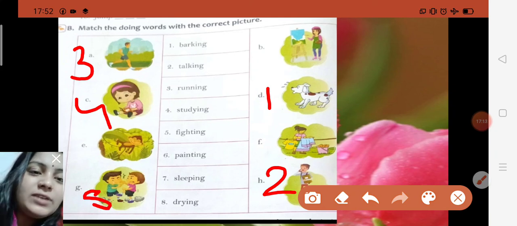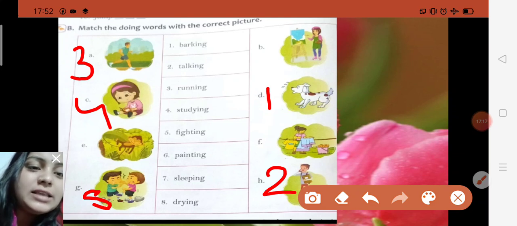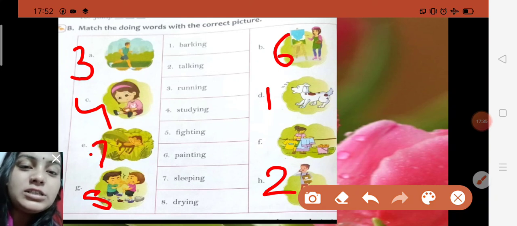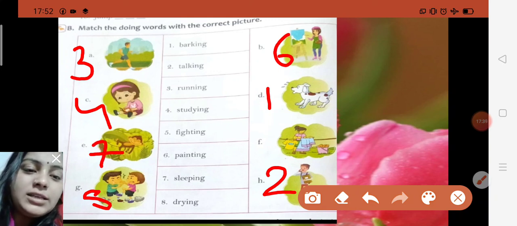Okay. Now after fighting, then painting. In which picture is it showing that girl is painting? Yes, in B number picture it is showing that girl is painting. So with B you just write 6. Okay. Now sleeping. In which picture is it showing that animal is sleeping on the branch? Yes, in E number picture it is showing the monkey is sleeping on the branch. So with E you just write here 7. And last 8 number. 8 is here drying.